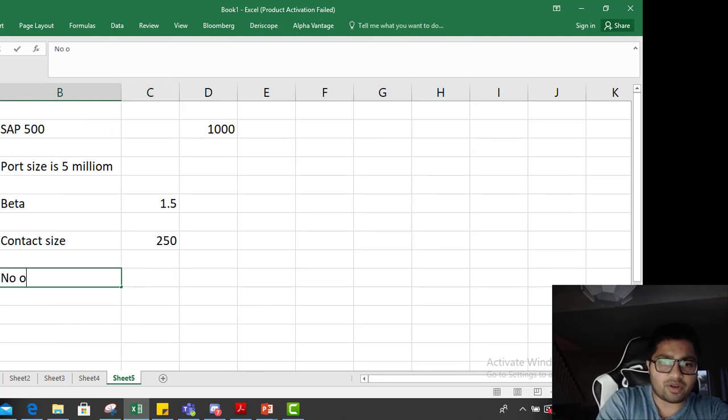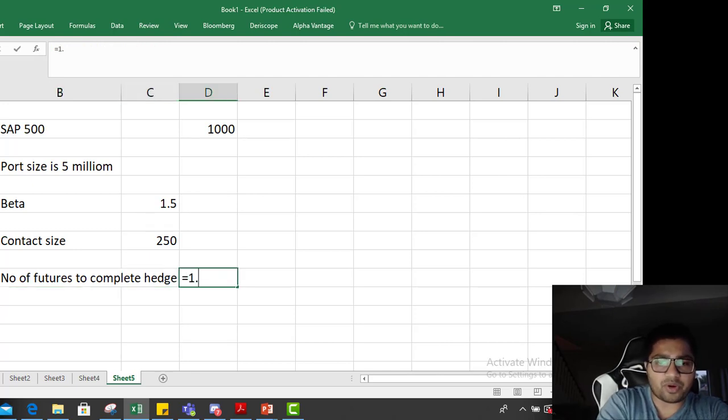So the number of futures to completely hedge would equal 1.5 into the size of your portfolio, so 5 million, divided by size of contract. Size of contract is 1000, the S&P, into 250.